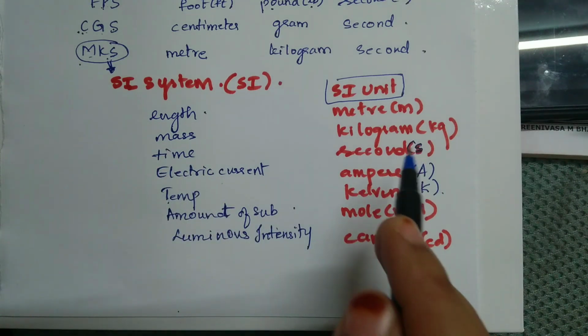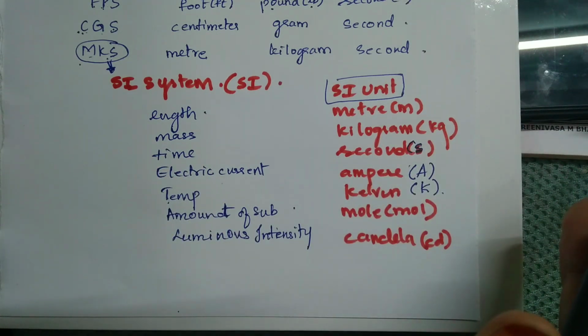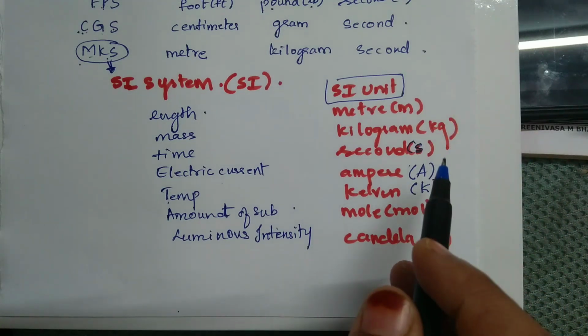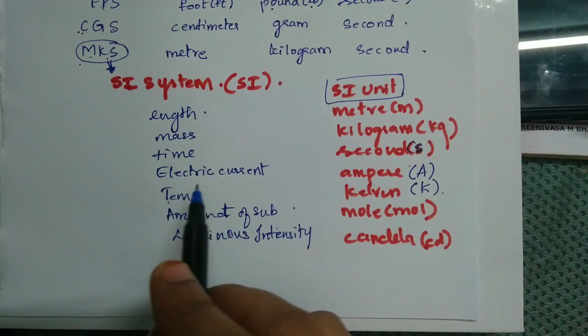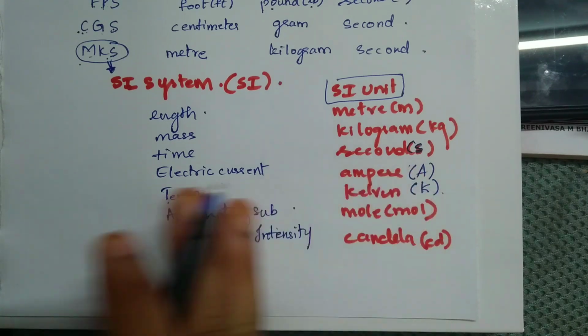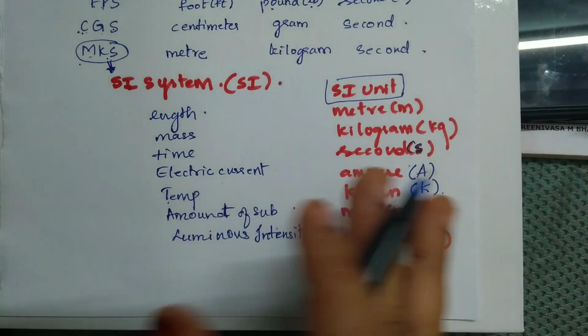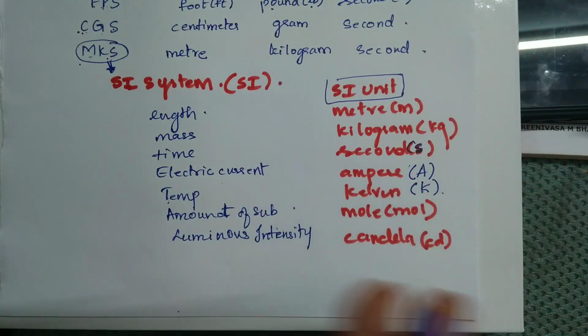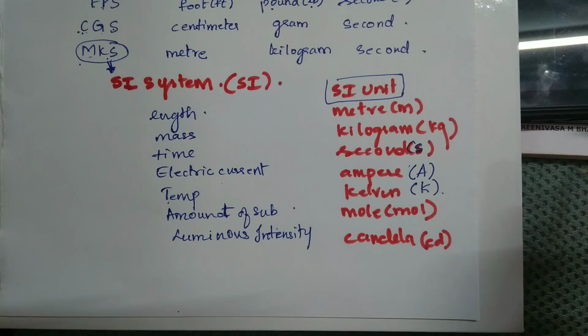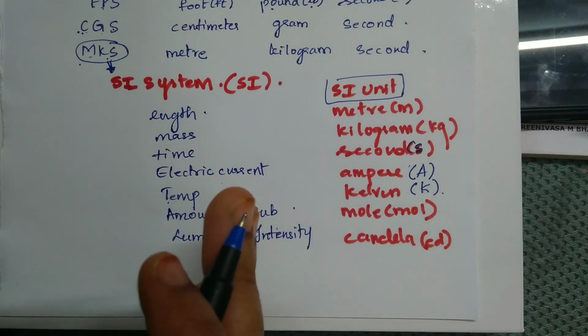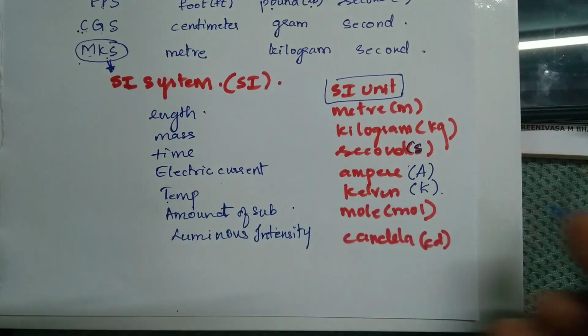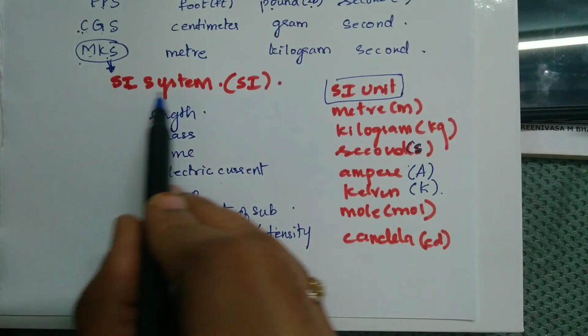Once you know the SI units for the fundamental quantities, it is very easy to solve the problems or numericals related to dimensions. Dimension is also a very interesting topic, though it seems to be difficult, but I'll tell you, it is very interesting and a scoring subject. So you can also refer to my videos for dimensions. Hope you have understood what is the SI system.